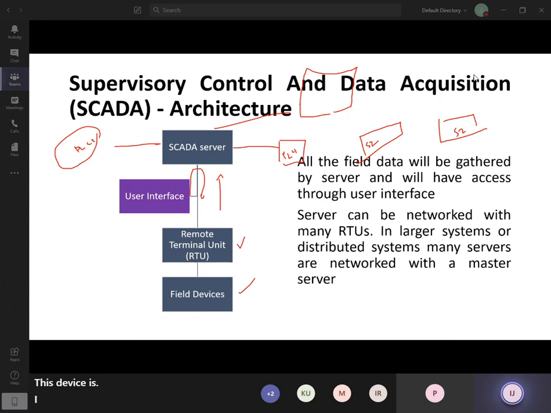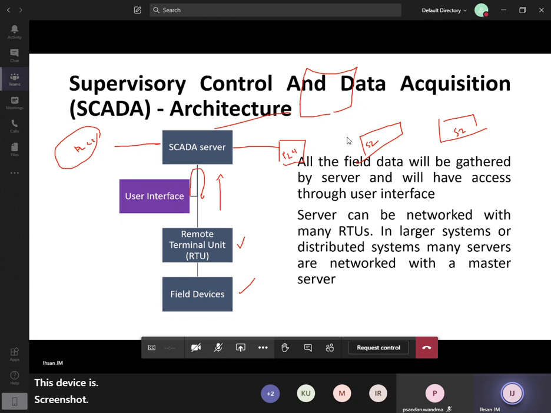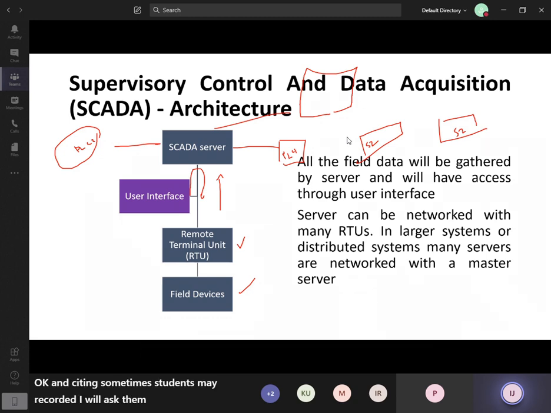Screenshot of the attendance. Okay. I think sometimes students may record it. I will ask them also. I tried to record it today, but that option was not there.